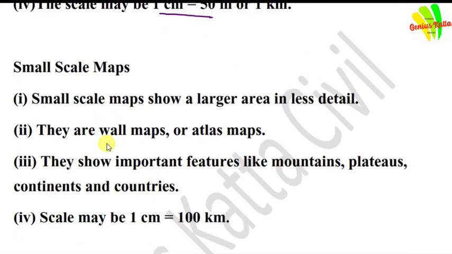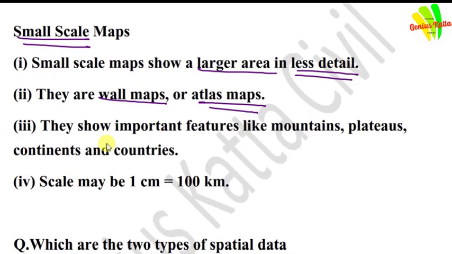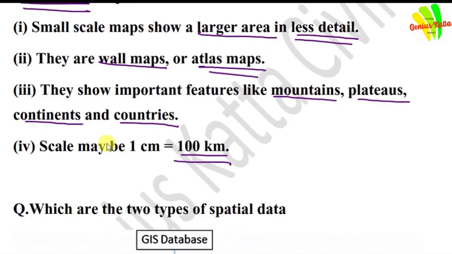After that, small scale maps. Small scale maps show a larger area in less detail. They are wall maps and atlas maps. They show important features like mountains, plateaus, continents and countries. The scale may be 1 centimeter equal to 100 kilometers. This is just an example.